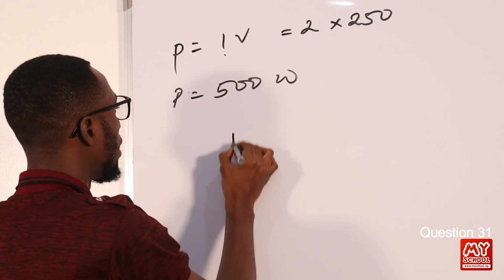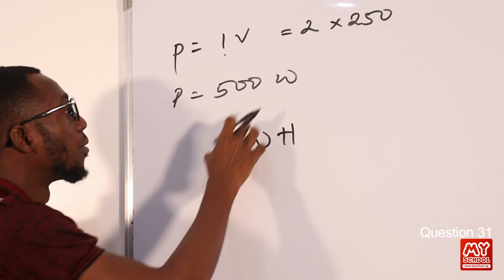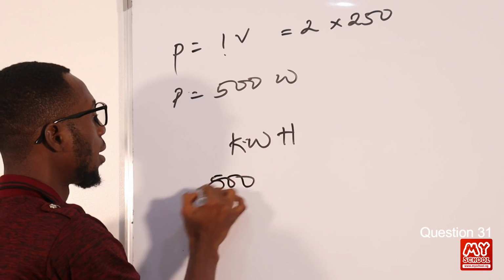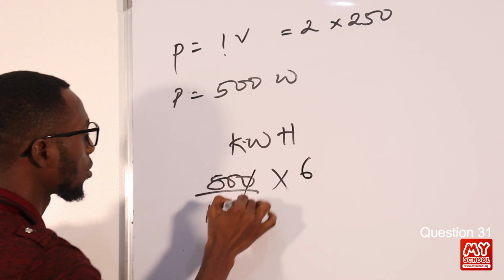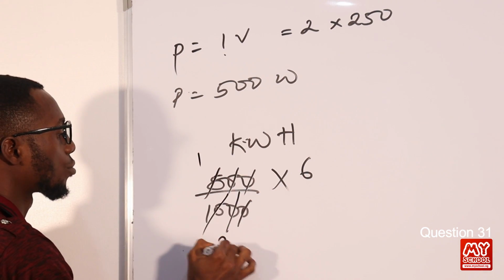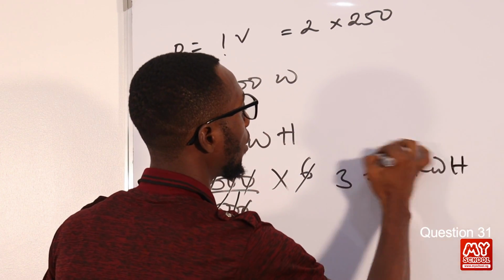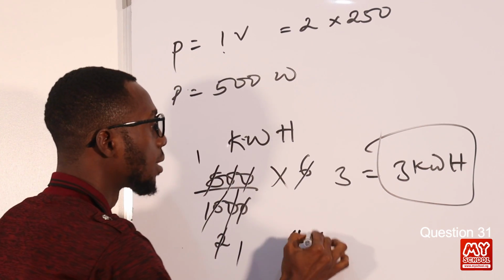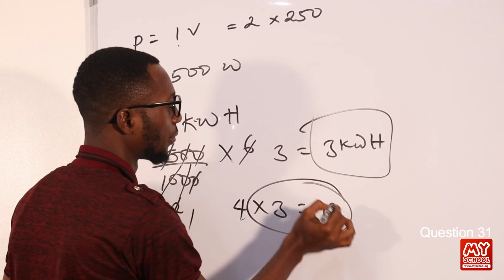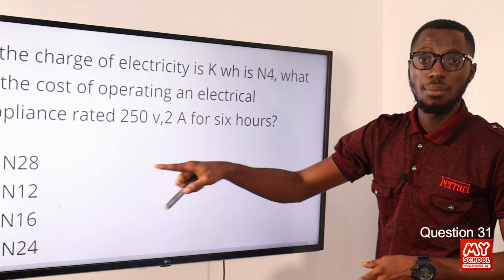And remember, we are operating with kilowatt hours, so this has to change from watt to kilowatt. That will be 500 over 1000, times 6 hours. So we have 3 kilowatt hours. We are told that the charge per kilowatt hour is 4 naira. So that would just be 4 times 3, which makes 12. So the answer is 12. Let's go back to the screen to see if we can find 12 provided. Of course, that can be found in option B. So option B is the correct option.